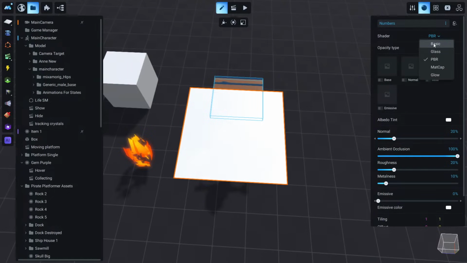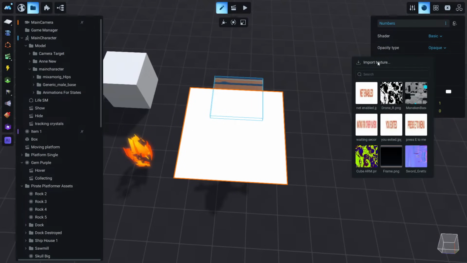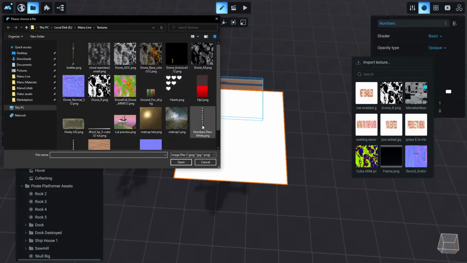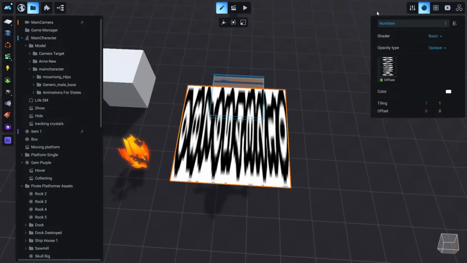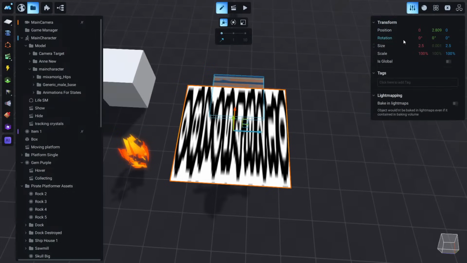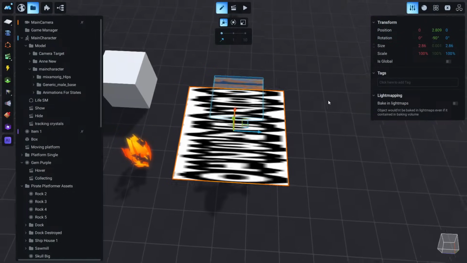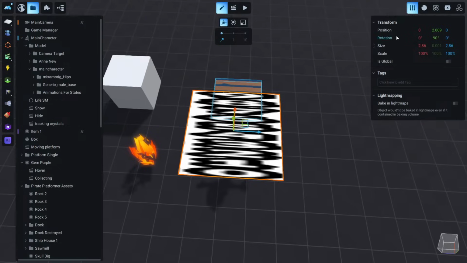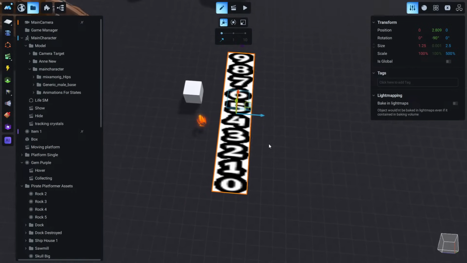And we are going to set it to basic, and we are going to add a texture, and for this we are going to add a special texture that contains numbers. Okay, it might be confusing right now, but you will see in a moment. Let's update this rotation to -90, and let's make this a little bit bigger just to see the numbers. Okay, so this is our texture.